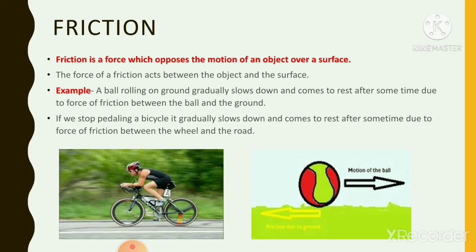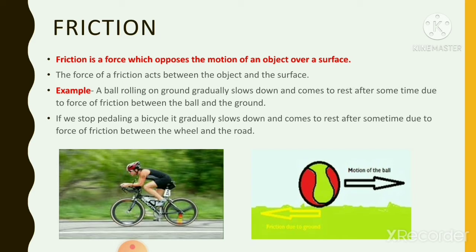So friction acts between the object and the surface. Let us understand this with the help of a few examples. Suppose you throw a ball and the ball starts rolling on the ground. You observe that after moving a certain distance, it stops. We'll understand why it stops after covering a short distance.